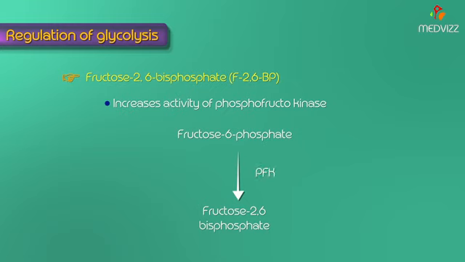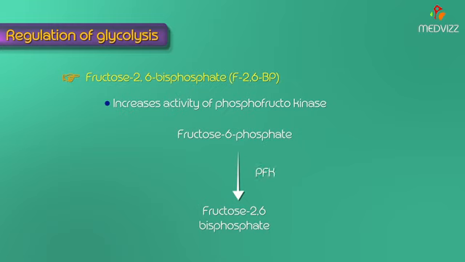And the next regulatory step is pyruvate kinase. It is the regulatory enzyme of glycolysis which catalyzes an irreversible step. The pyruvate kinase is inactive in the phosphorylated state, and insulin increases its activity whereas glucagon inhibits its activity.